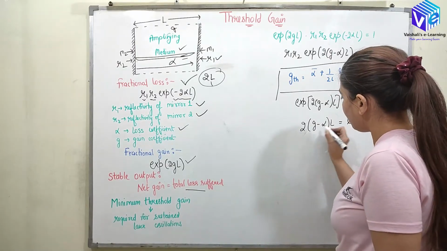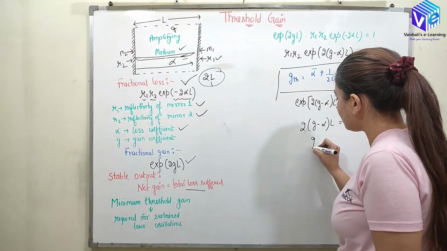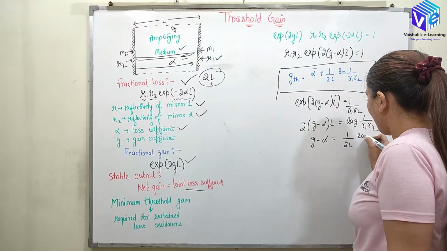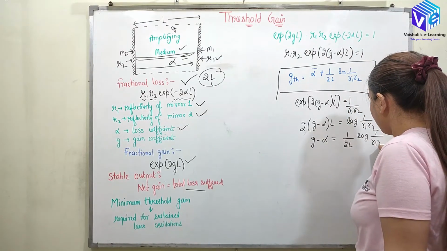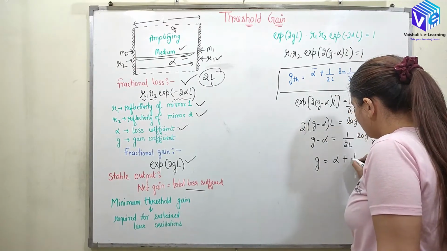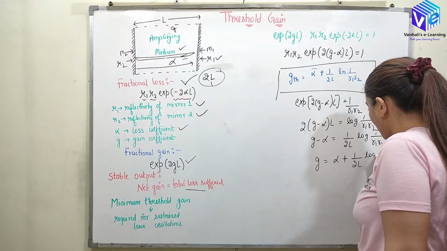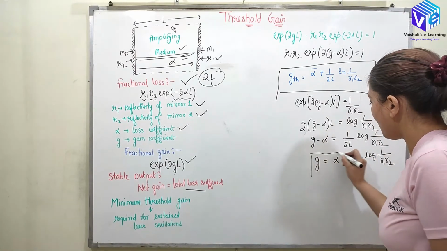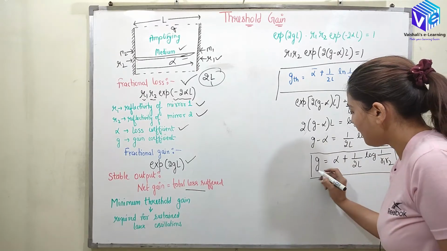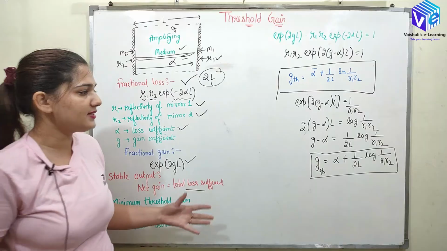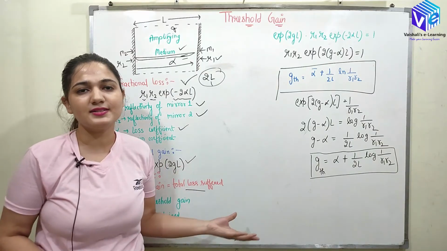Now if I take 2L this side, G minus alpha will be equal to 1 upon 2L log 1 upon R1 R2. So G will be equal to alpha plus 1 upon 2L log 1 upon R1 R2. So this is how we can find the threshold gain. Beyond this, I don't want to increase the gain, and I don't want to decrease the gain either.